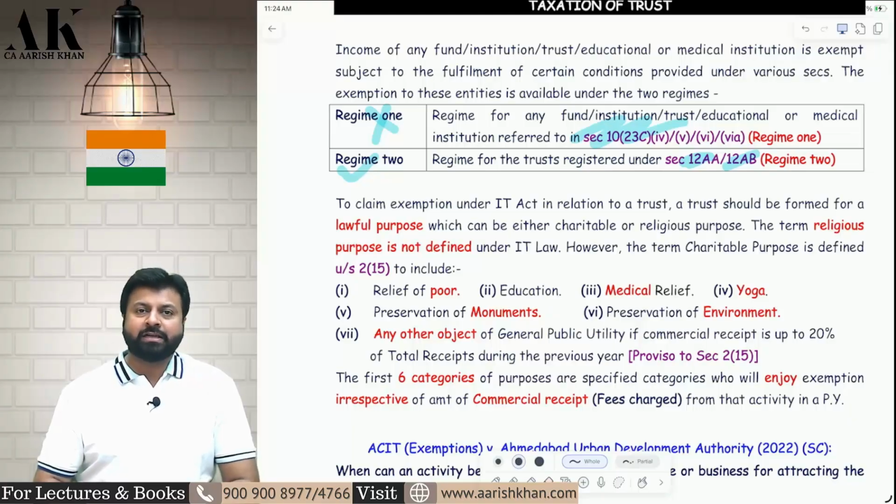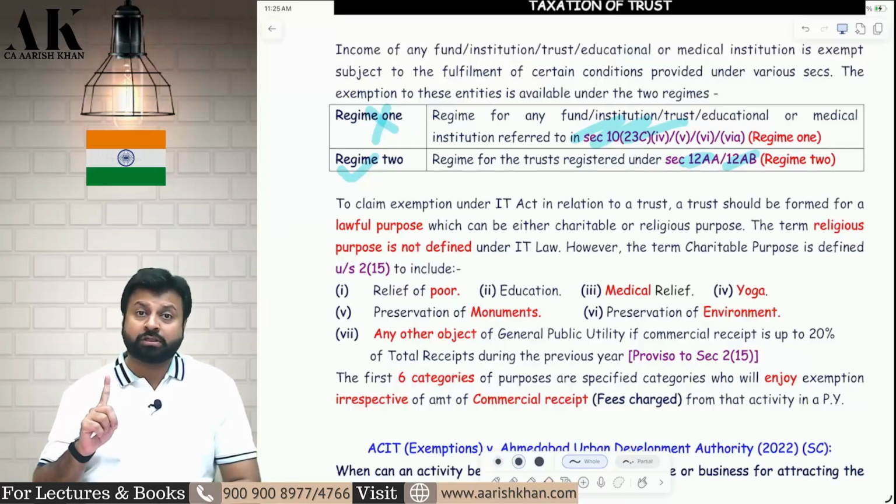So how to understand the term religious purpose? In common language, you need to understand the meaning of the term religious purpose. What about charitable purpose? For charitable purpose, there is a specific definition given under section 2(15), which includes 6 specific points and 1 general point. There are 6 specific items in the definition of charitable purpose and 1 general point. What are the 6 specific points, sir? The 6 specific points are as follows.